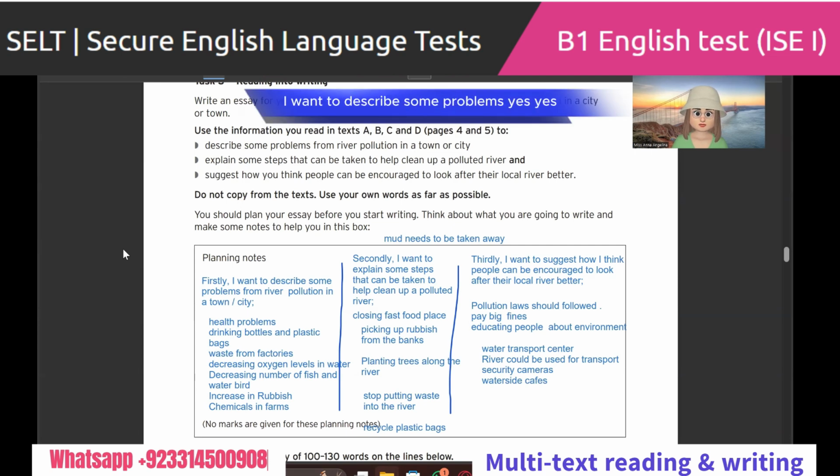Like, firstly, I want to describe some problem. You need to talk about all these problems in a sequence, right? Only then you will not be lost. You have only 10 minutes for this, and your time begins now.